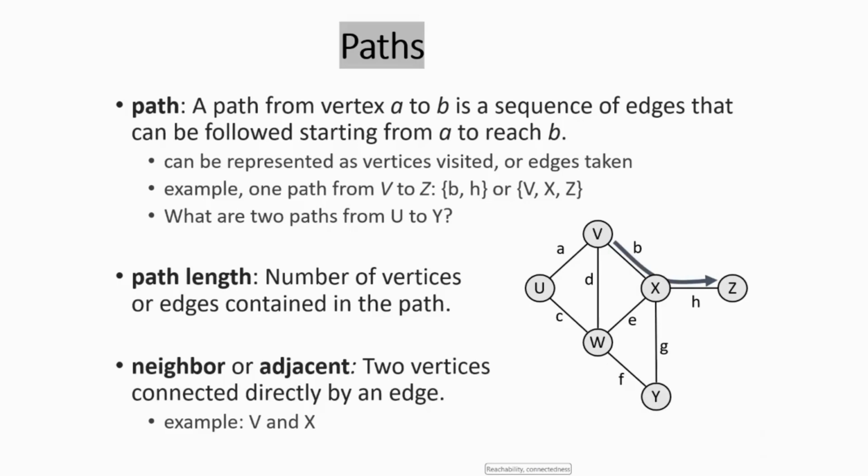But when it comes to V to the edge, it wants to travel like a loop. It forms a loop, like from U to Y, then W, X, Y, again W, again V. There are two paths from U to V like that. Path length is the number of vertices or edges contained in the path. Neighbors, or adjacent vertices, are two vertices connected directly by a single edge. We can see that V and X are directly connected here.